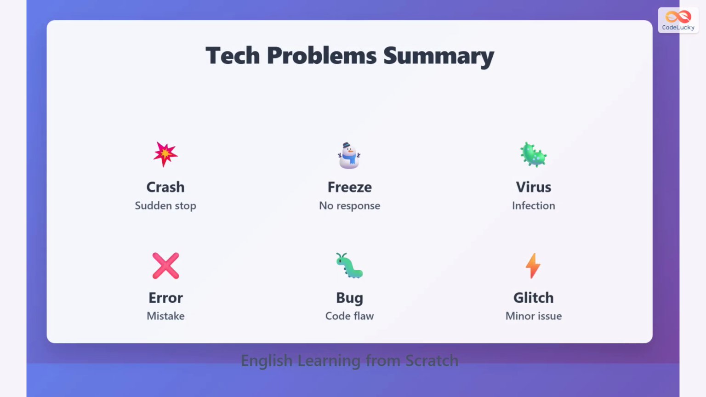Here is the summary of all technology problems. Crash means sudden stop. Freeze means no response. Virus is infection. Error shows mistakes. Bug is code flaw. Glitch is minor issue. Now you know these important English technology words.